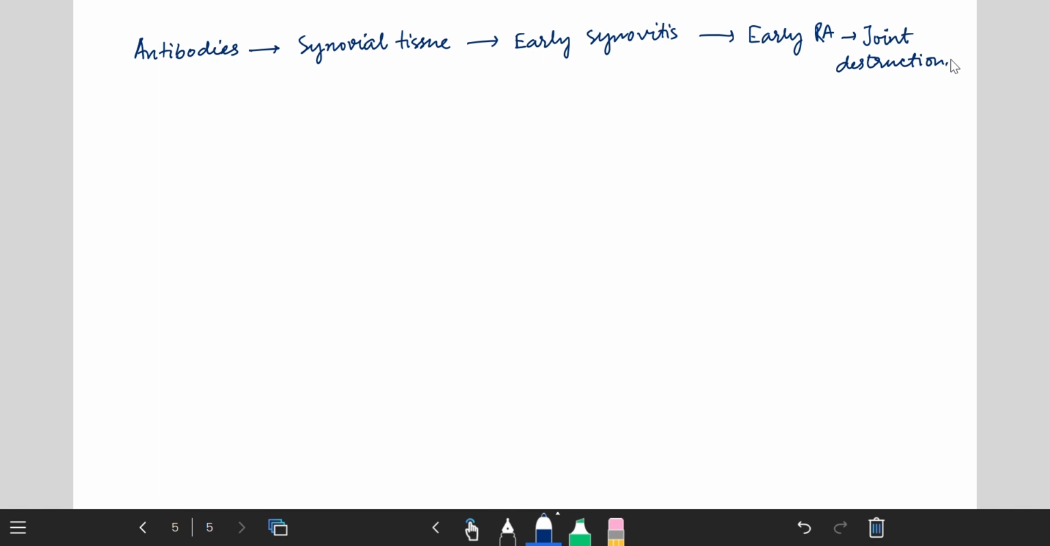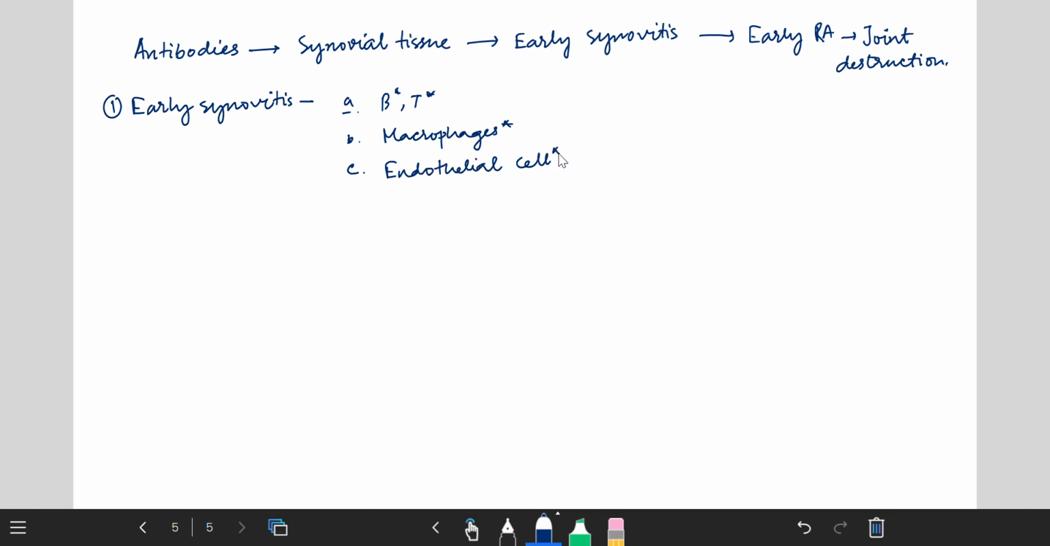Now we will understand what happens in early synovitis. So in early synovitis, what happens in this phase? Actually, first B cells and T cells get activated. Second, macrophage activation will occur. Third one is endothelial cells will activate.